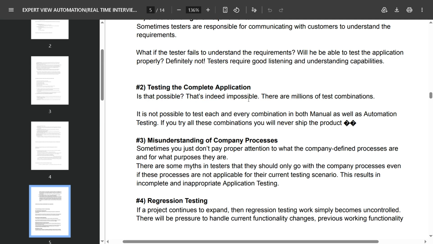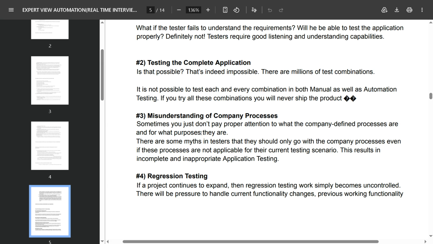That's indeed impossible. There are millions of test combinations. It is not possible to test each and every combination in both manual as well as automation testing. If you try these combinations, you will never ship the product.